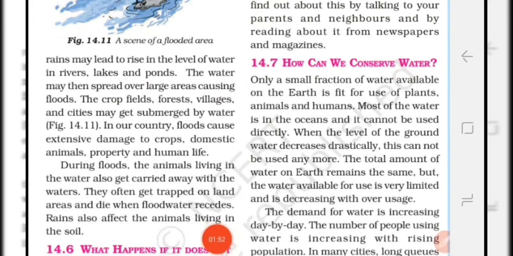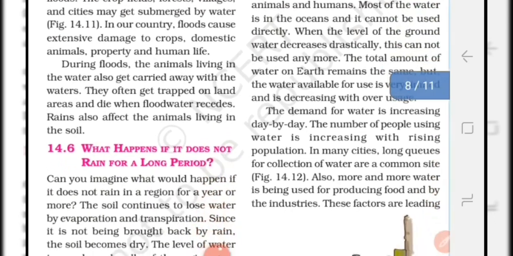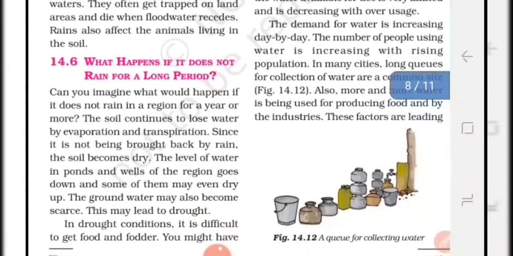Excess of water leads to a condition that is known as flood, and flood damages crops, domestic animals, property and human life. Many aquatic animals are also carried away by the strong water current and are deprived of their habitat. Rainwater also affects the animals living in the soil.